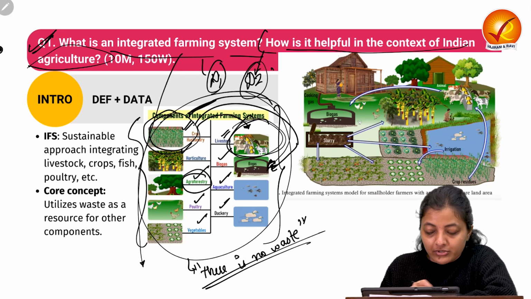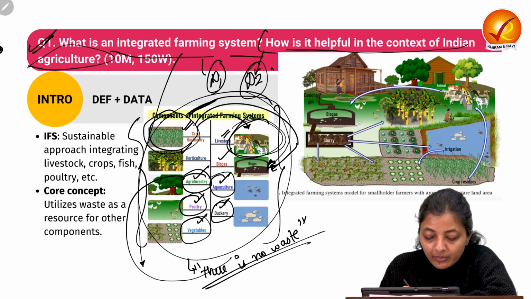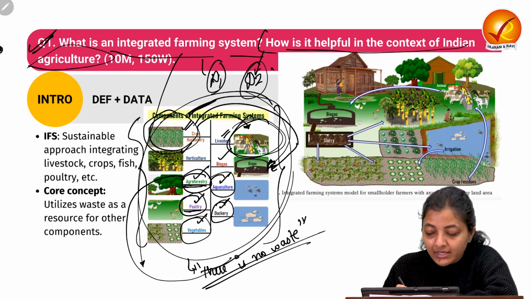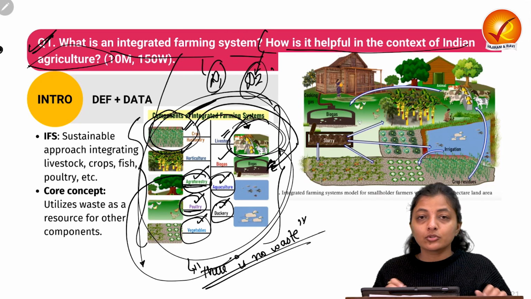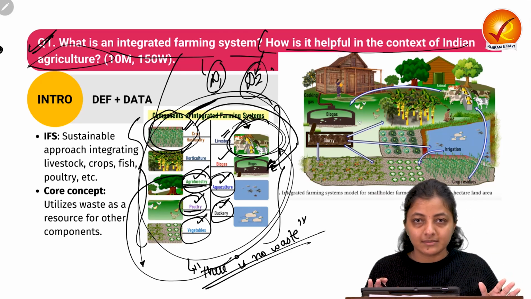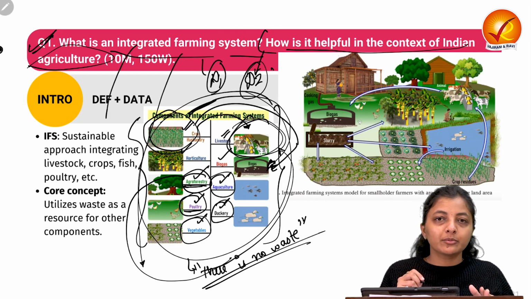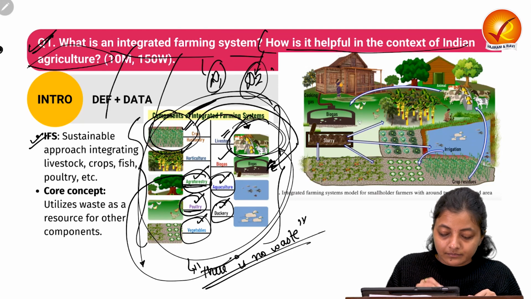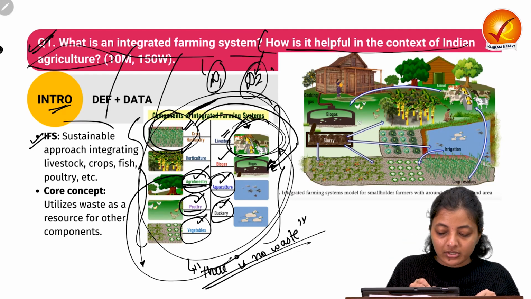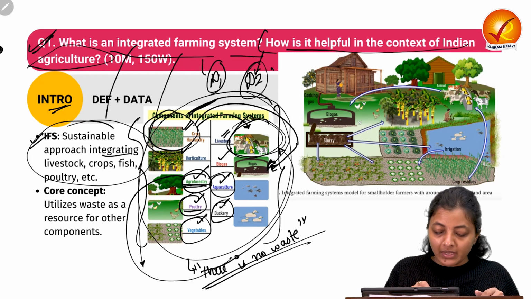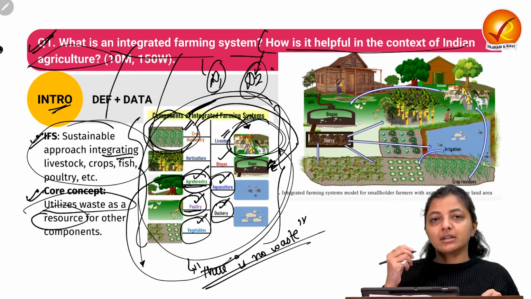The waste from agroforestry, poultry, vegetables, duckery and aquaculture is likewise used as input for other aspects. So there is no waste as such. That is why it is an integrated farming system, based on the concept of no waste. And you can write a definition in the introduction that it is a sustainable approach integrating these particular components, and the core concept is that we are utilizing waste as a resource for the other component.